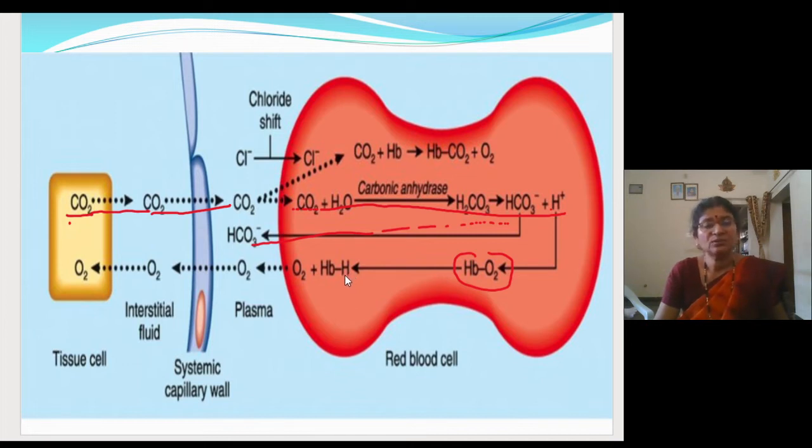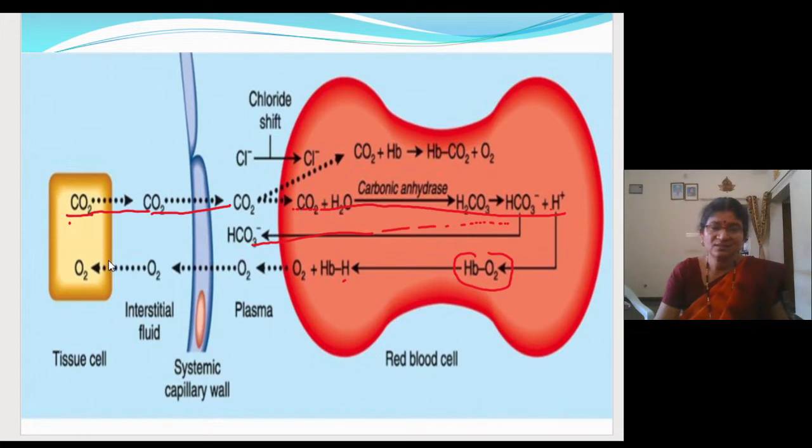It will not allow the increase of acidity in the RBC. So when the hydrogen ions combine with the hemoglobin, automatically the oxygen will get freed. So this oxygen will come out and enter into the body tissue.